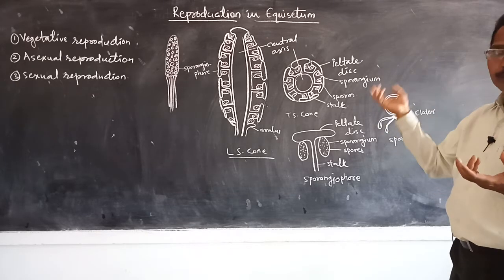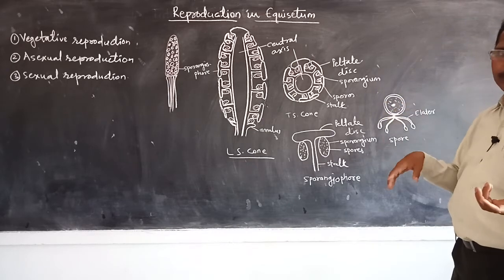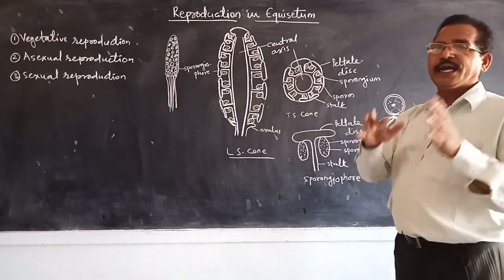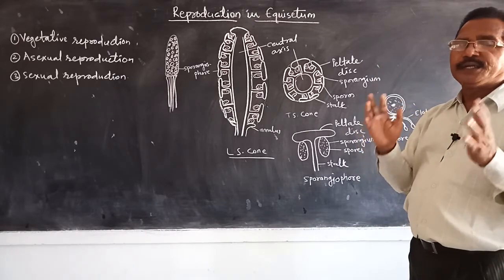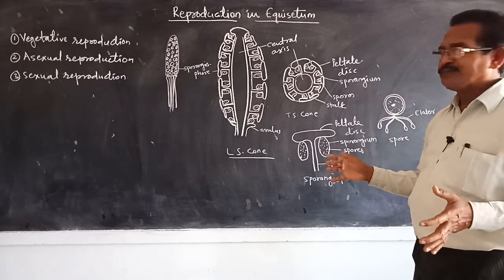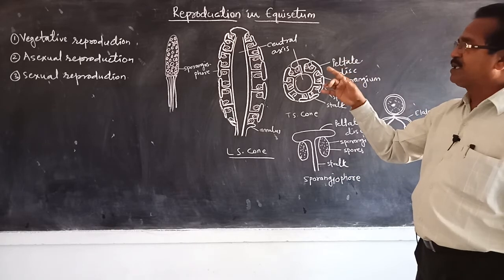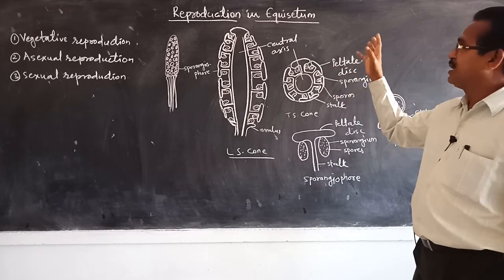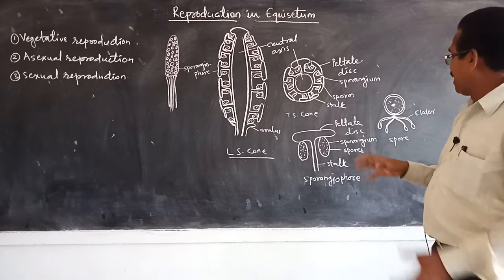In case of pteridophytes, just the opposite: the sporophytic phase is the dominant phase, and the gametophytic phase is short-lived. In this manner, the vegetative reproduction and asexual reproduction in case of equisetum take place.